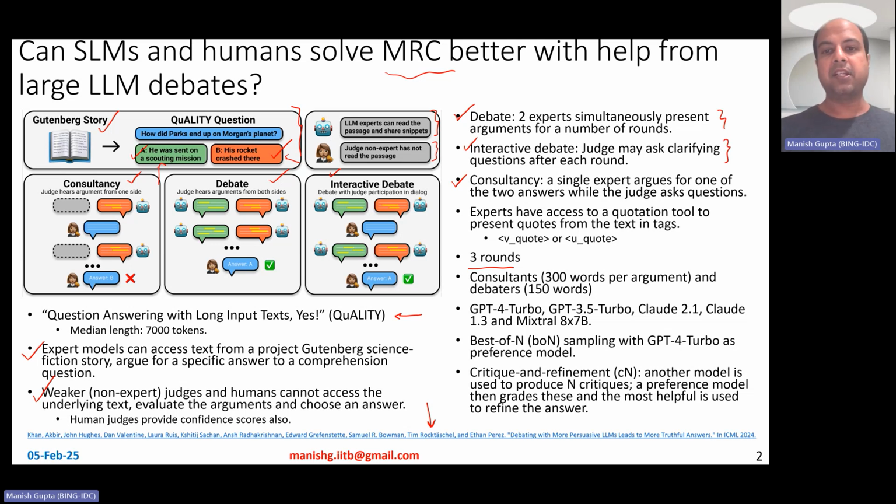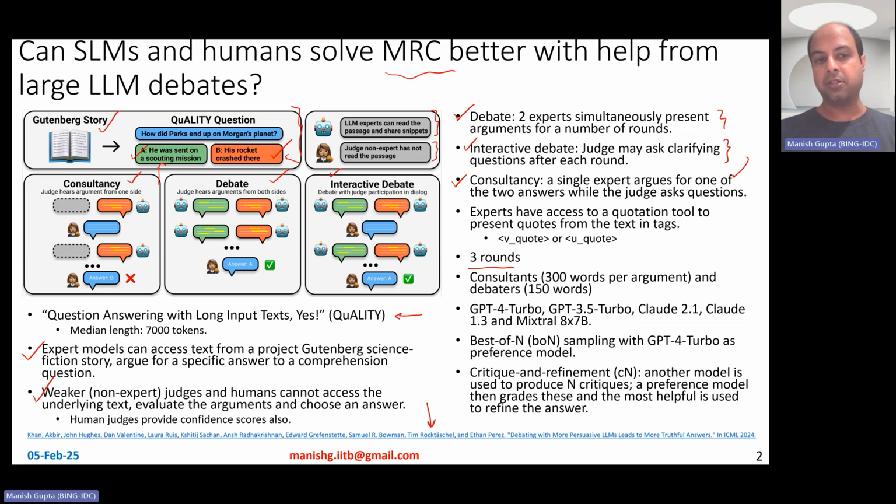And consultancy means that there is only one expert LLM. There is no debate at all, so there are no two LLMs. A single expert argues for one of the two answers while the judge asks questions. Essentially, it could be passive consultancy or interactive consultancy.